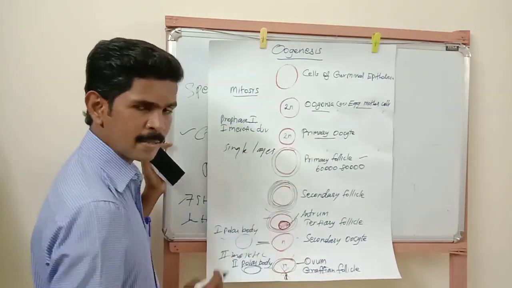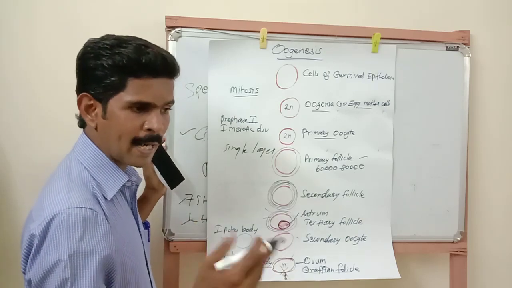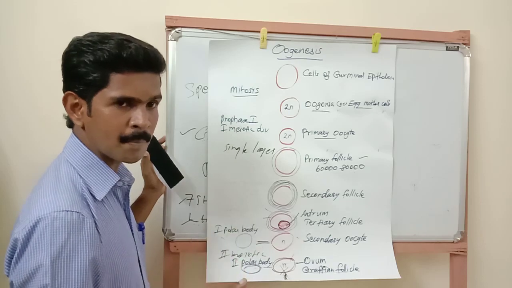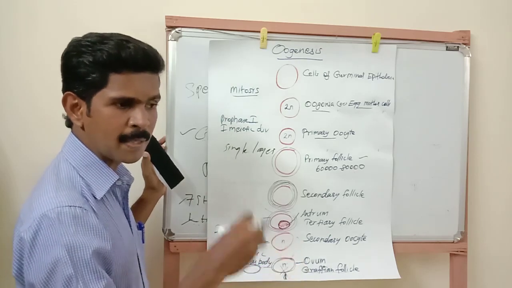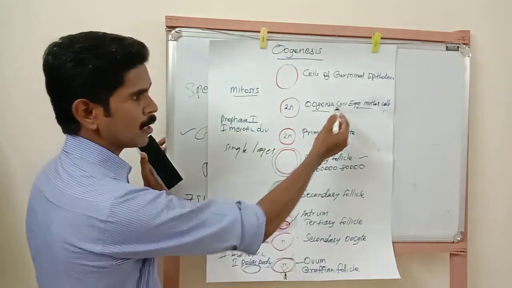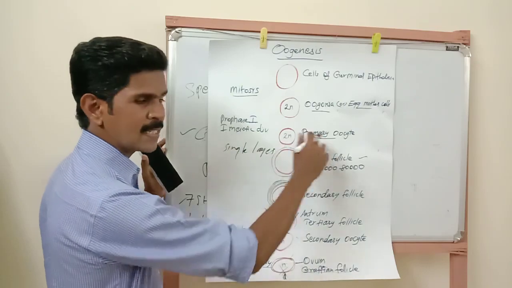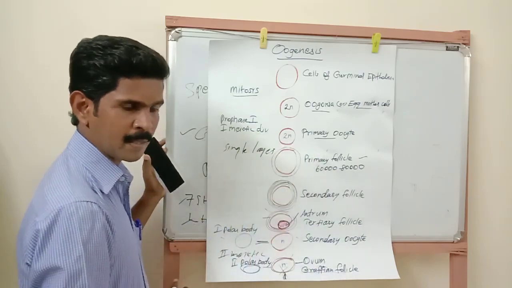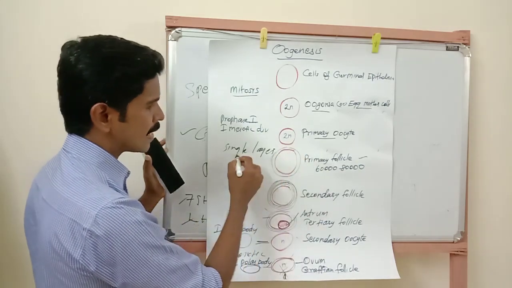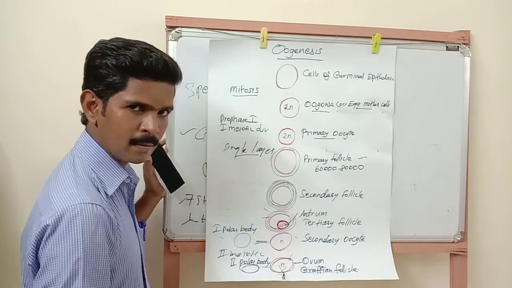Here one more point is there. I told you, no more oogonia are produced or added after birth. Millions of oogonia or egg mother cells are produced when the female baby is developing inside the uterus. After the birth of the female baby, the oogonia will not be produced. Now this primary oocyte temporarily stops its development. Understand? Now this primary oocyte is covered by a single granulosa layer. Now it is called a primary follicle.